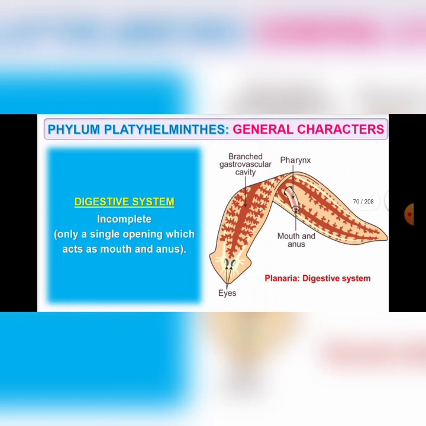There will be a single opening which acts as both mouth and anus. Clear? I repeat, in endoparasites the digestive system will be absent, because they absorb digested food or nutrients from the host directly through their body surface, whereas in free living worms, the digestive system will be of incomplete type.